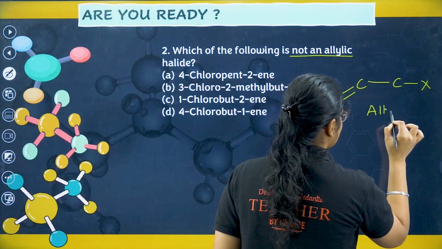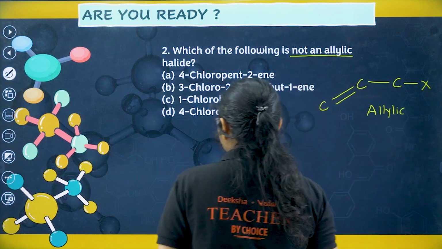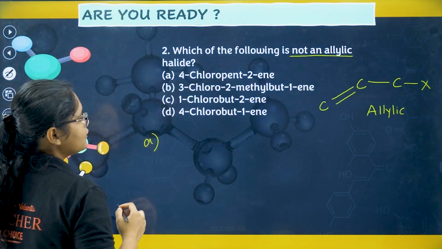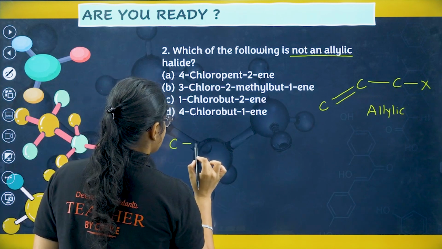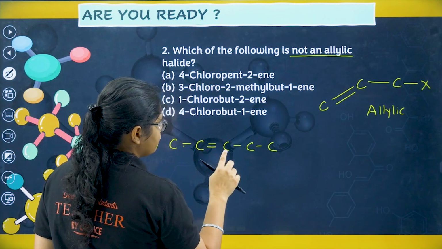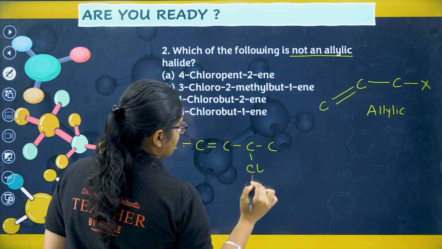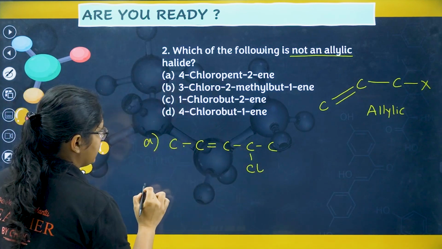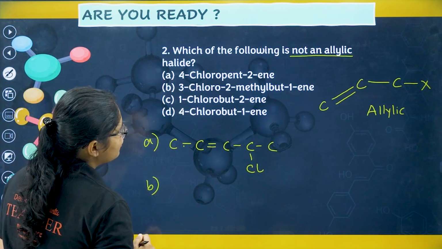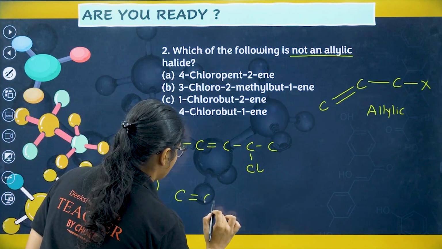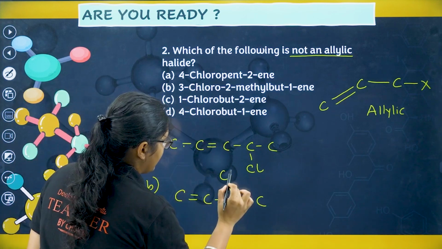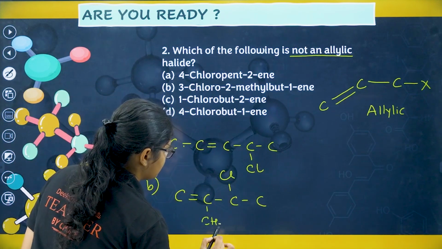So if I see the options, I have to draw the structures. Let me draw the structure for option number A, 4-chloropent-2-ene, right? So I have 1, 2, 3, 4. Next, I have 3-chloro-2-methyl-but-1-ene. So first, let me draw but-1-ene, and then I have 3-chloro and 2-methyl.